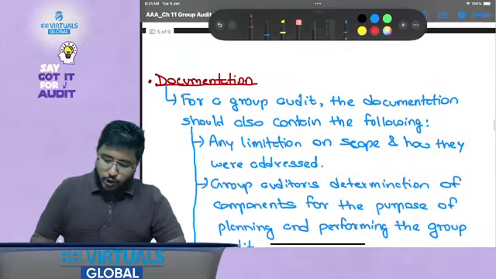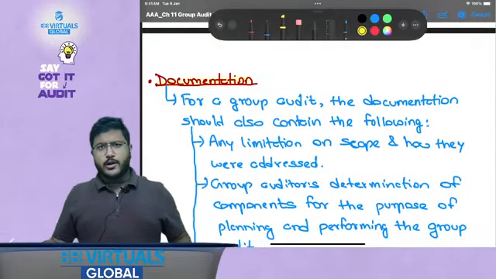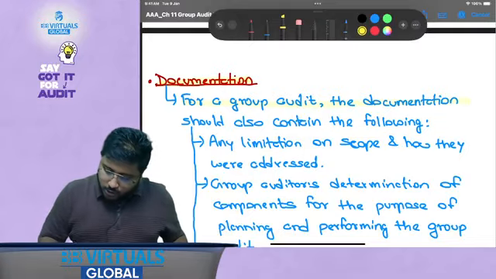Yes. Now documentation. Let's talk about the documentation part. What kind of documentation needs to be maintained? For a group audit, the documentation should also contain the following.